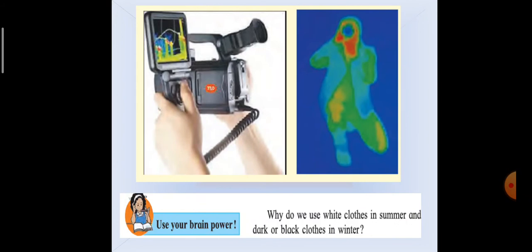The third mode of transfer of heat that we had studied is radiation. Radiation is the process by which heat is transferred from one place to another without the help of any medium. Example, the heat from the sun reaches the earth by radiation. When we sit near a fire, we feel warm due to the heat radiated by the body, that is the fire. So, all hot bodies radiate heat.